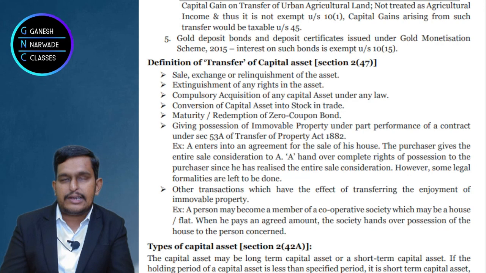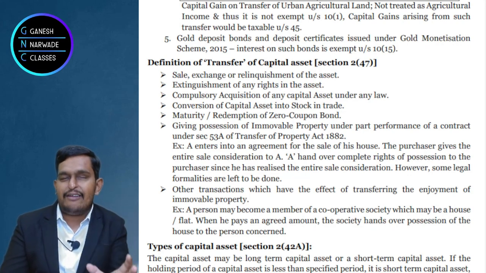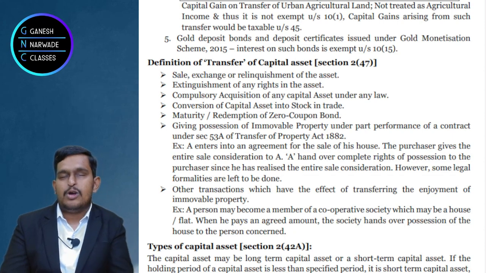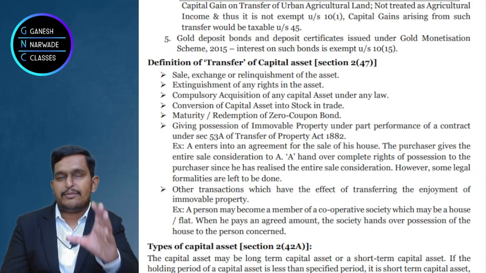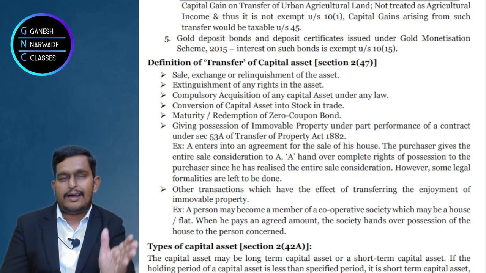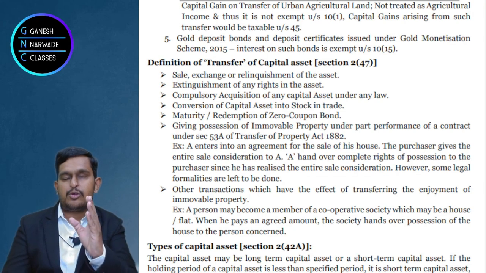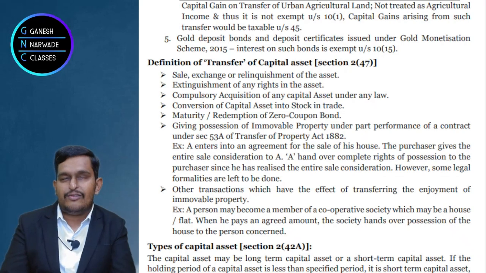So when I want to set up a gold shop, I converted the capital asset which I have in my house into a business asset for the purpose of sale. So here I converted my capital asset, that is gold for investment purpose, into a stock in trade where I am going to sell the gold, buy the gold and all. So this conversion of capital asset into stock in trade is treated as transfer.